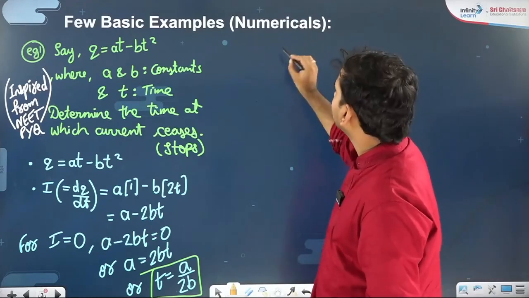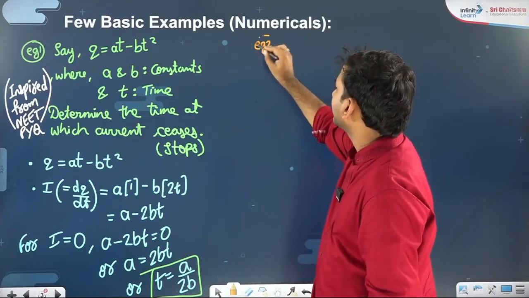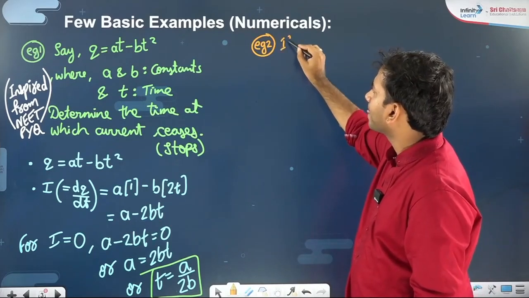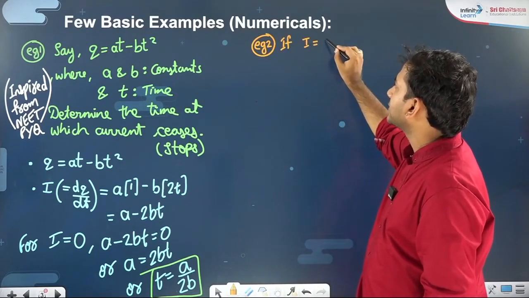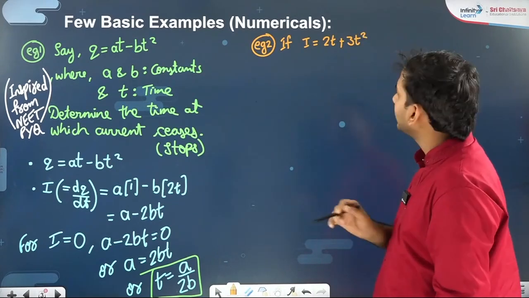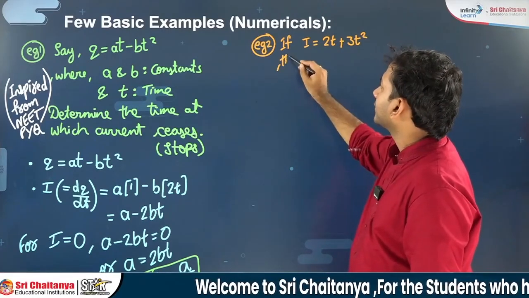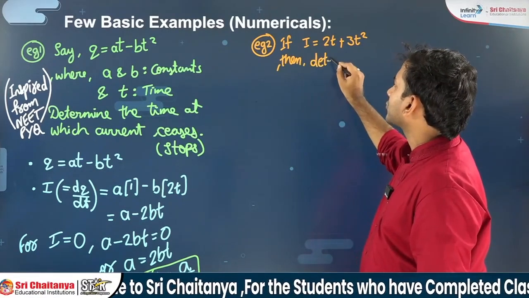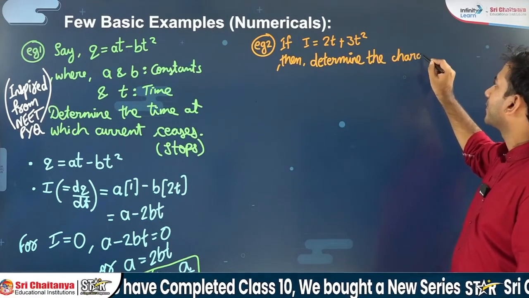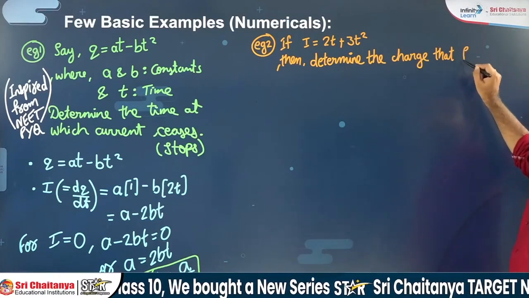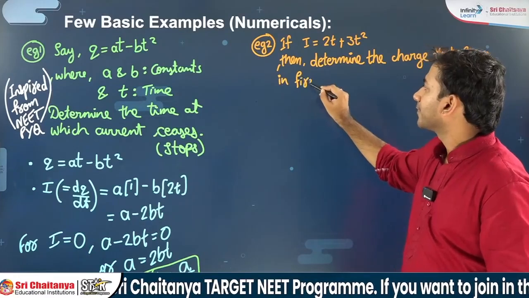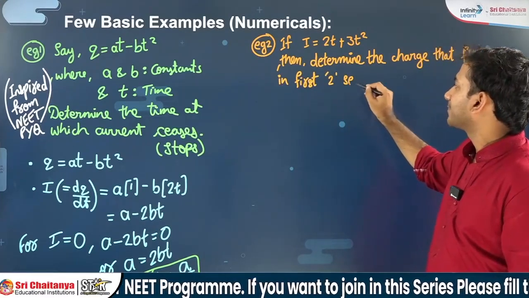Example 2. Let me take another numerical problem. They are saying the current is given as 2t plus 3t square. Then determine the charge that flows in the first 2 seconds.